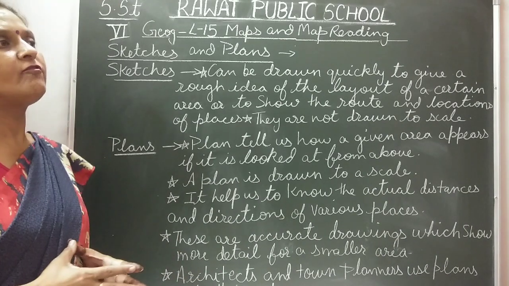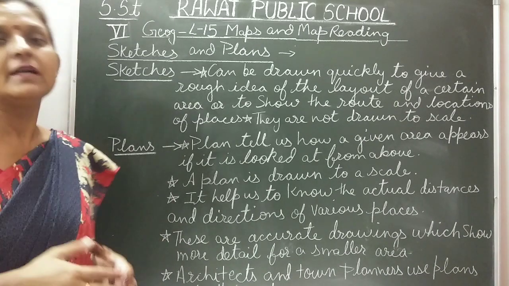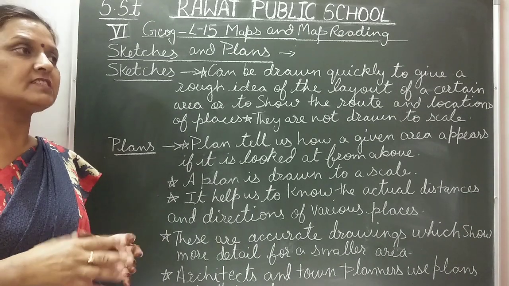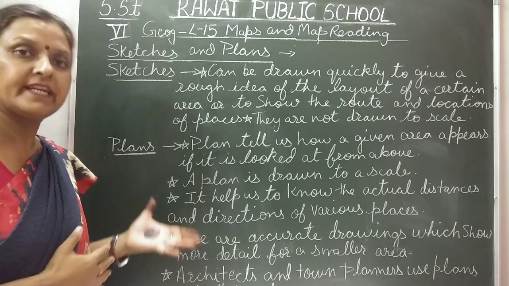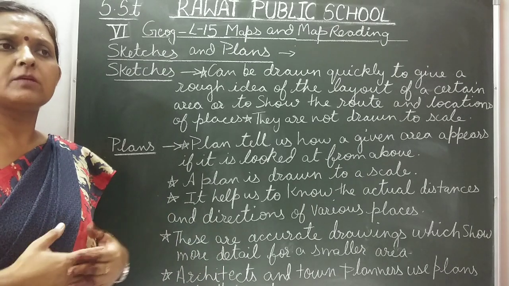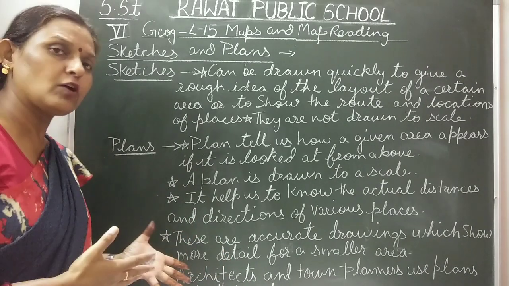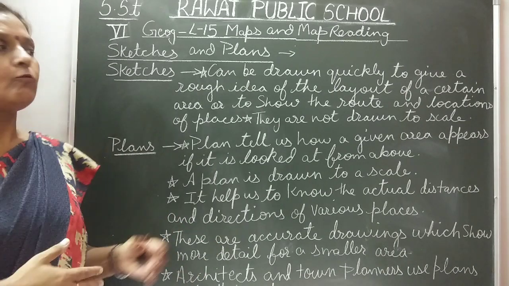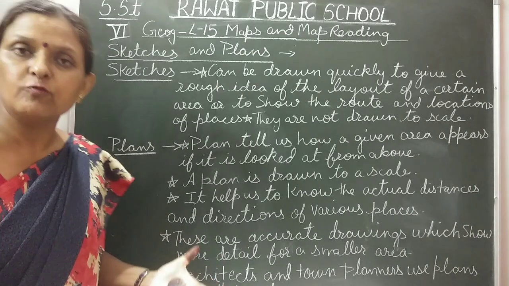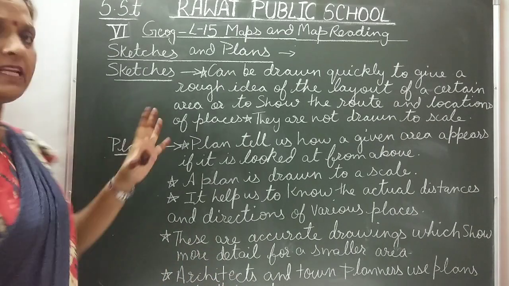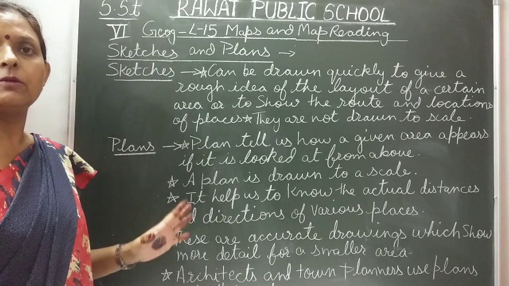The third type of map is the thematic map. These are maps in which a particular theme is kept in mind while making them. Suppose the density of population of an area or a country, the rainfall distribution, what different types of minerals are there in that area, or what types of crops are grown. Whenever any particular thing is shown in detail, it is known as a thematic map.